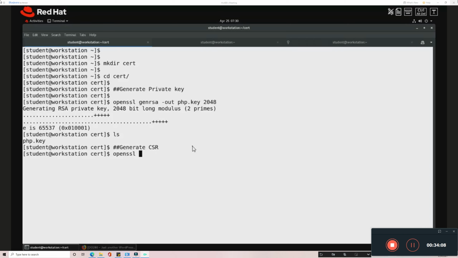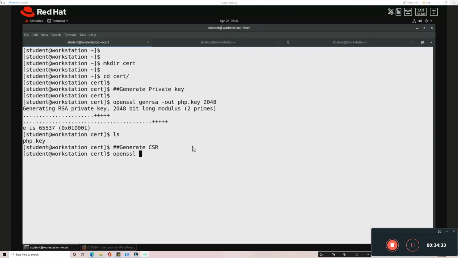If you are concerned with security, you can add multiple parameters to make the certificate more secure, like passphrases and all these things. But here I'm just doing it very simple.